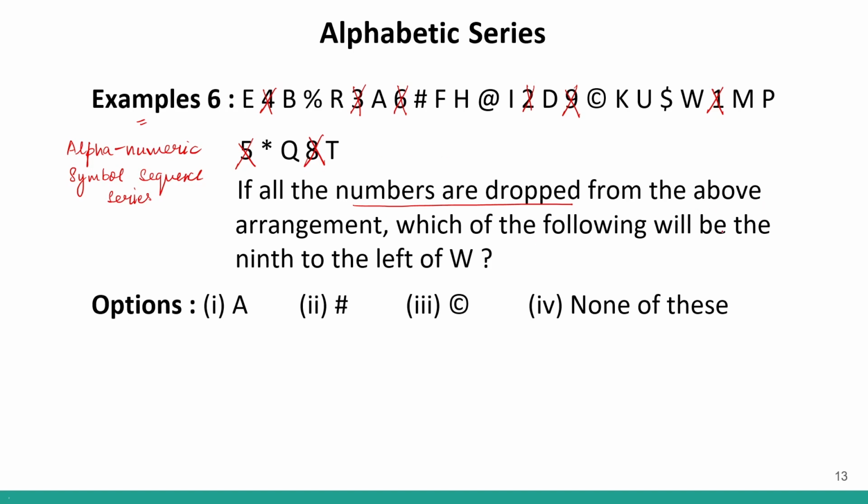We have to find out which of the following will be the 9th to the left of W. So this is W. Correct? And to the left will mean this side. This will be the left of W. We have to find the 9th to the left. So if I look over here, this is 1, 2, 3, 4, 5, 6, 7, 8, 9. So at 9th position, I have F. And do we have an F in the options? No. So my answer will be option number 4, none of these. So 9th to the left of W will be F if we do not consider the numbers. Okay?